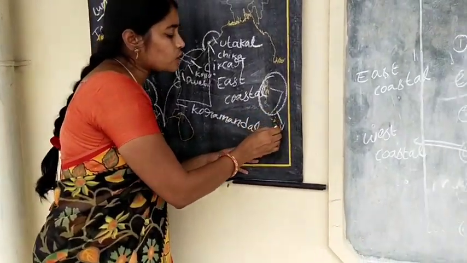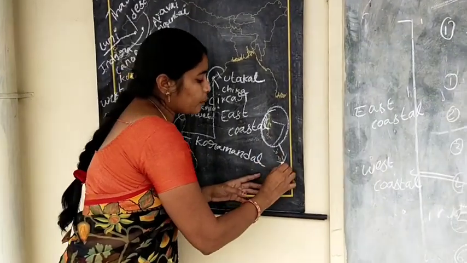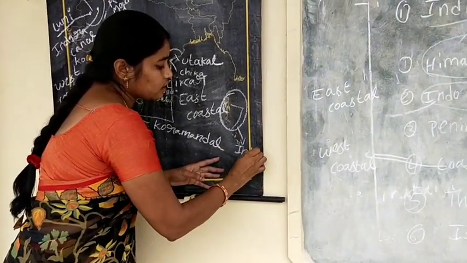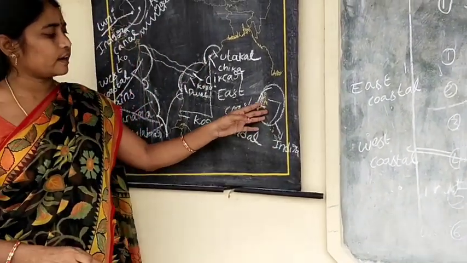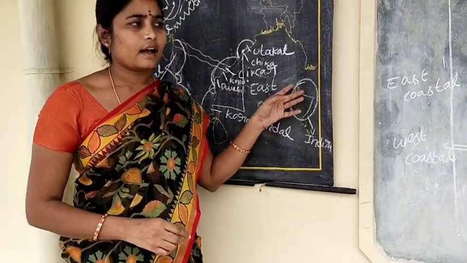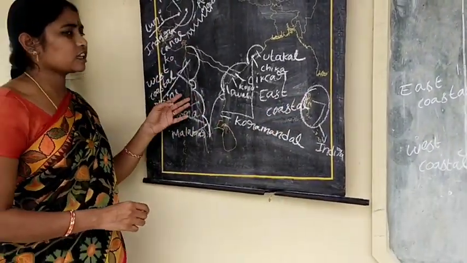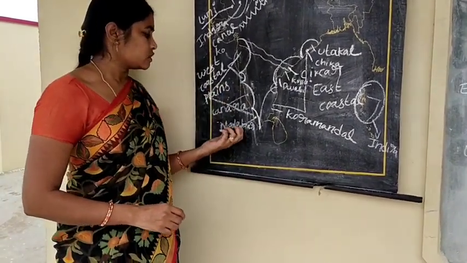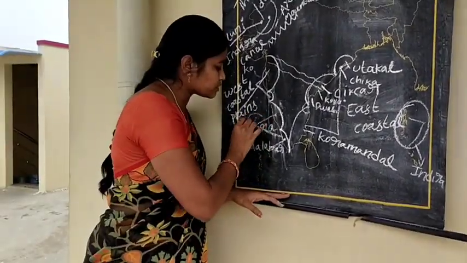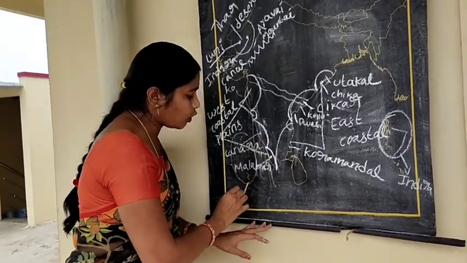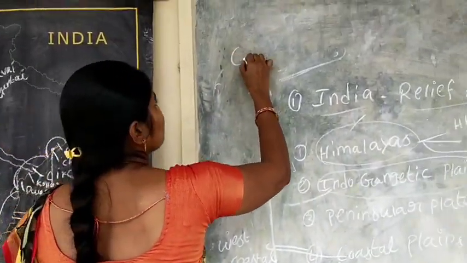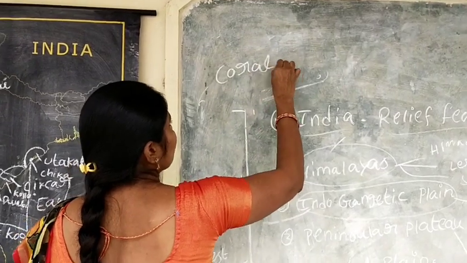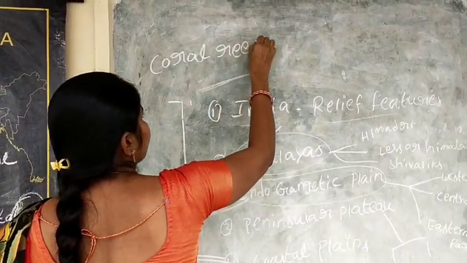The southernmost tip of India is Indira Point. Indira Point is located in Andaman Nicobar Islands, and Lakshadweeps are formed in the Arabian Sea. Lakshadweeps originate from coral reefs.